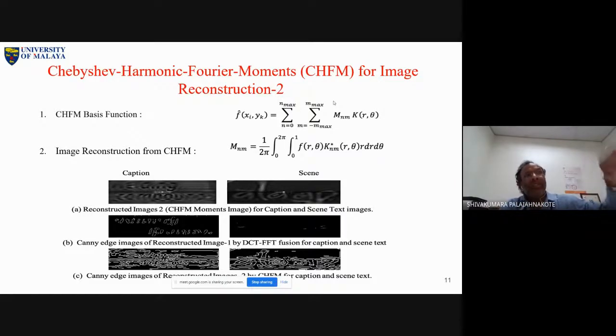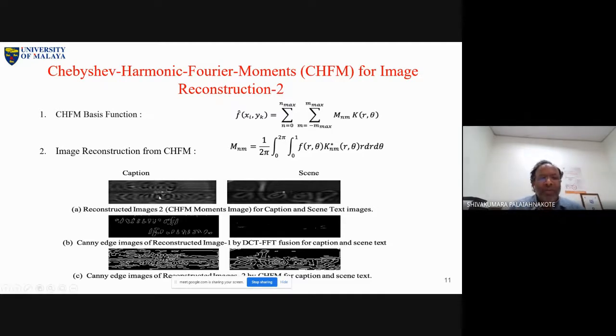So even some uniform values will change to different values. That is the idea here. This is very good for removing redundant, duplicate information for reconstruction. That is the job of this moment. It will give a reconstruction like other moments, but what is the special property of this moment? It will remove redundant or duplicate information for reconstruction.